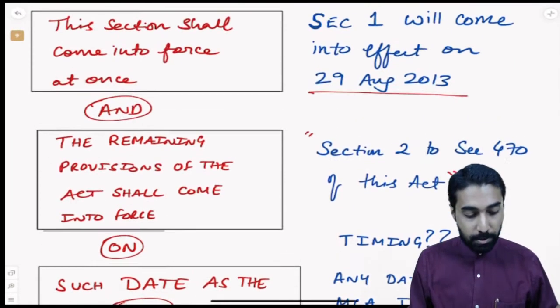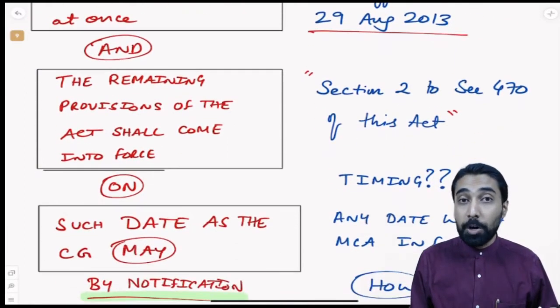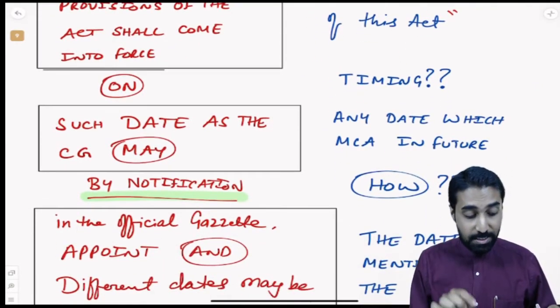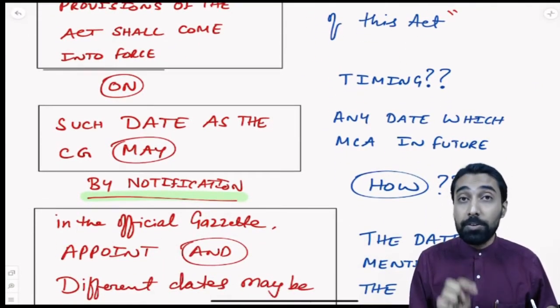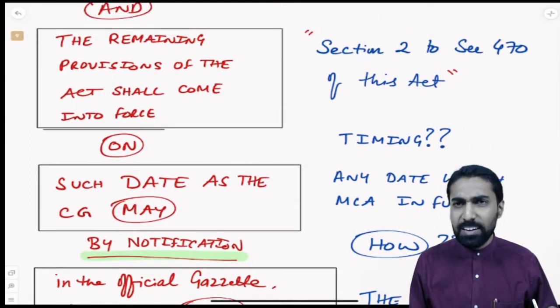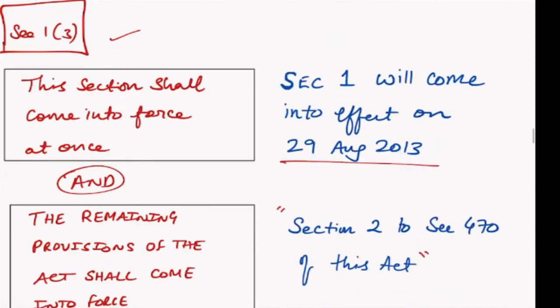So let us look at it. This section shall come into force at once, and the remaining provisions of the act shall come into force on such date as the central government may by notification. So in simple language, how do we understand that? Section number 1 will come into force on 29th August 2013.